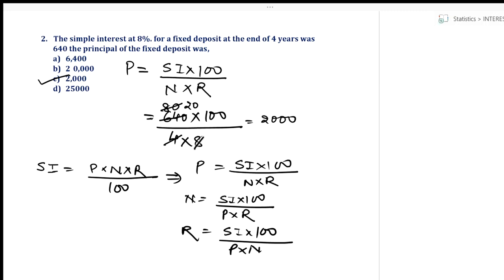Clear? So this particular formula should be there in your mind. That saves your time. While I'm calculating a question for MCQ, I need not write the formulas. If the formula is there in my mind, the picture is clear. I just need to substitute and get the answer. So what will happen? That will save your time. Okay, let's move on to the next question.